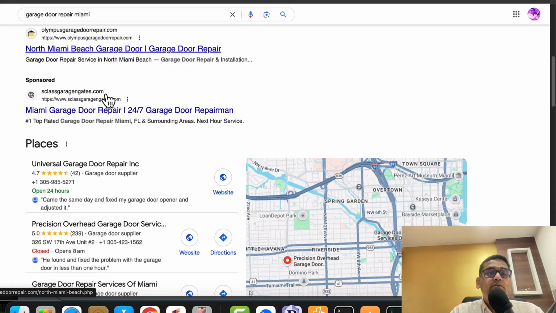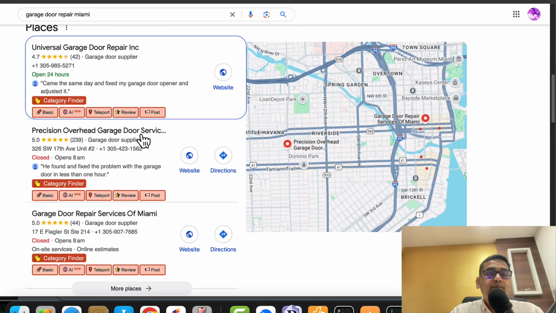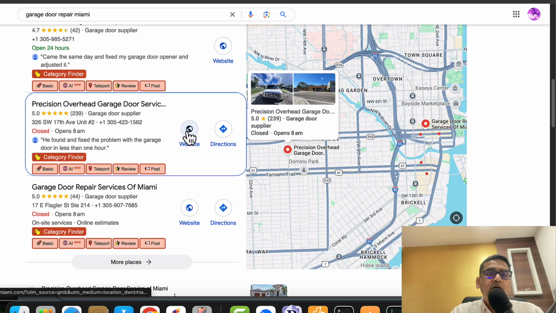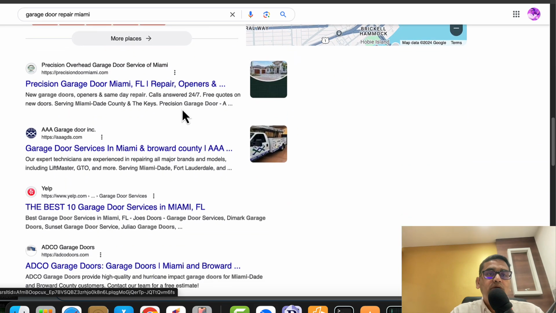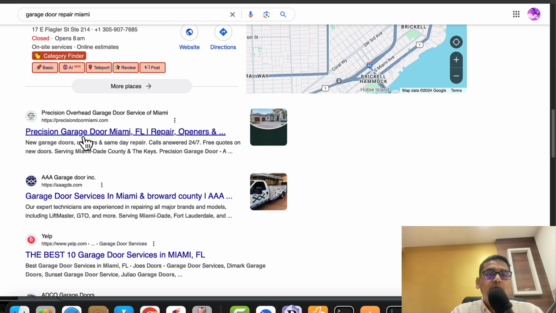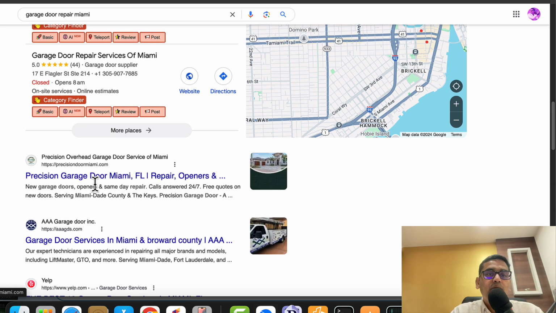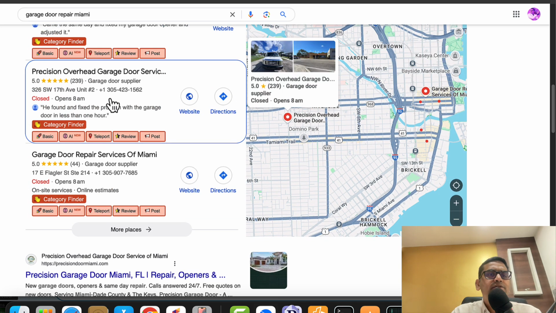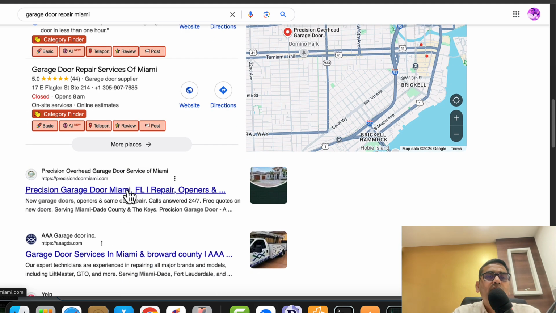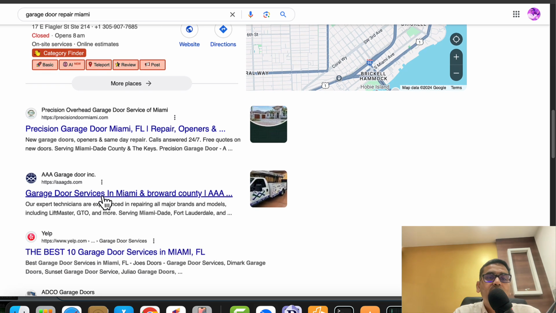Let me just pick some of the websites, random ones. So first of all, I will pick this because they have a huge number of reviews, so of course they're doing well. So we are having Precise Door Miami, which is also ranking number 1 in the search. I see this correlation many times that if your GBP is ranking in the top 3, there is a huge chance you get another spot. Not everybody, but most of the time you get another spot in the regular search.